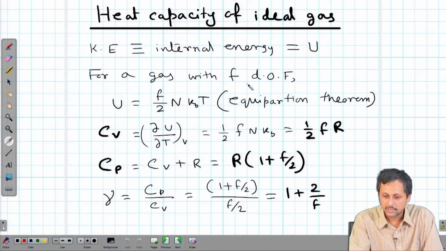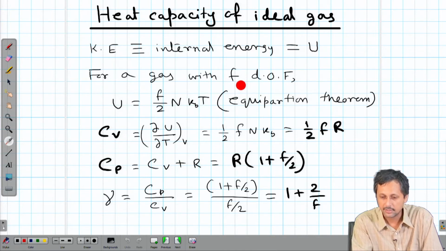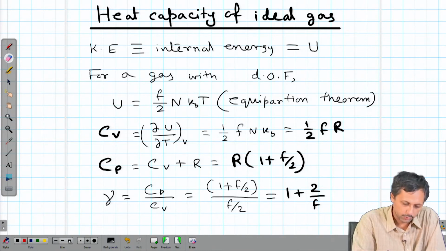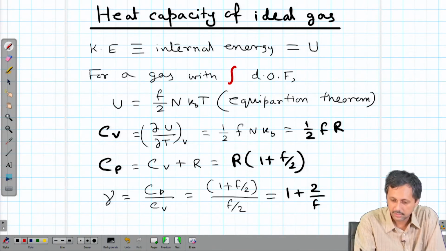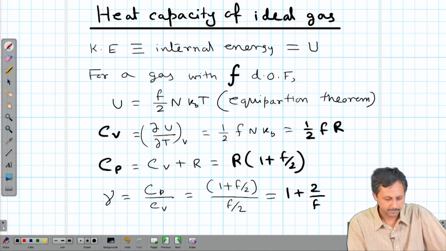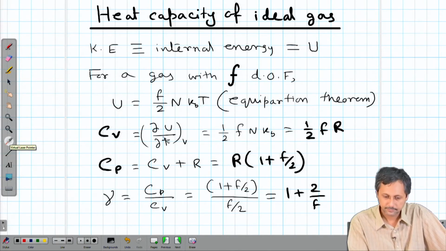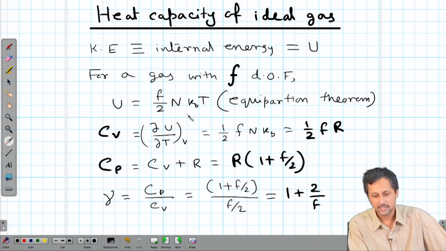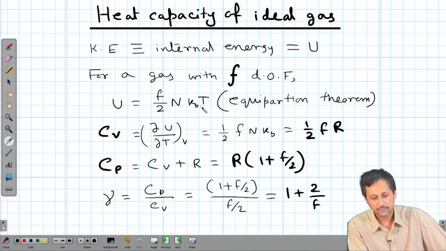So, if we have a gas assembly with f degrees of freedom, then U is equal to f by 2 n kBT, where n is the total number of molecules, because each degree of freedom will contribute half kBT.